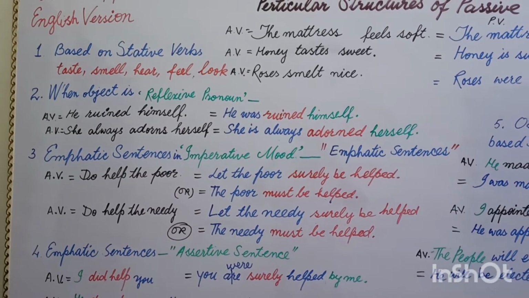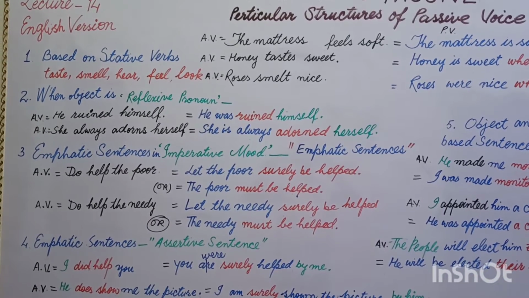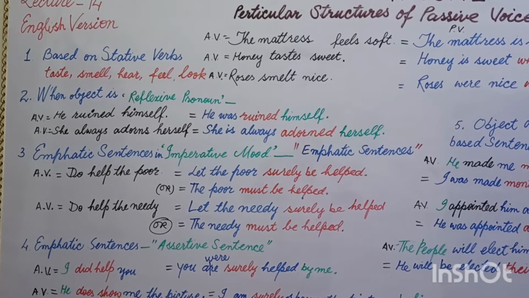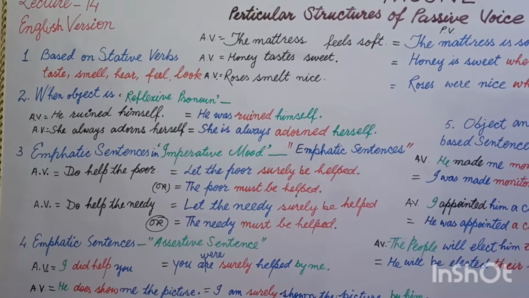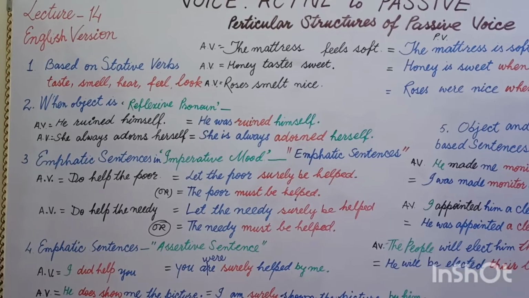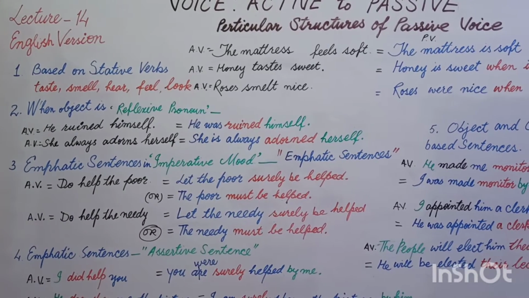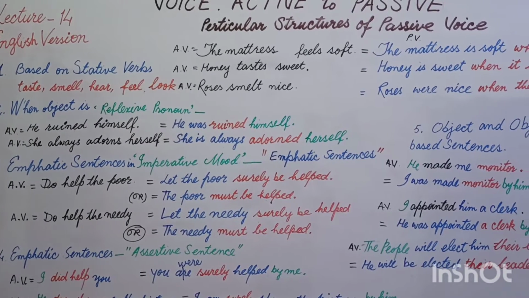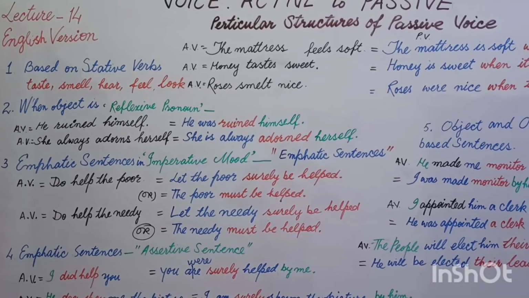Now let's understand first what is a stative verb. A stative verb is a verb that is based on our senses, like taste, smell, hear, feel, look, see, and you have some other words other than these 5 or 6 words. Now let's do some practical based on these words. The mattress feels soft is the sentence based on one of these words.